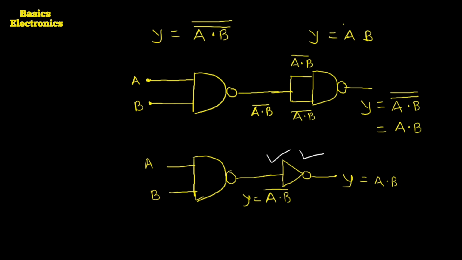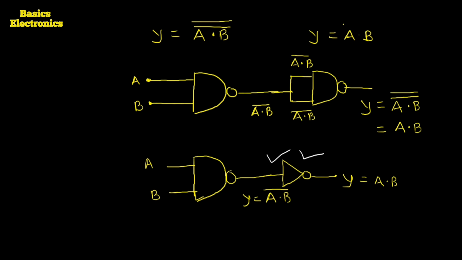The AND gate can be constructed by using only the NAND gate, by applying one inverter at the output of the NAND gate, so that the inversion of the NAND gate gets cancelled. Very short answer.